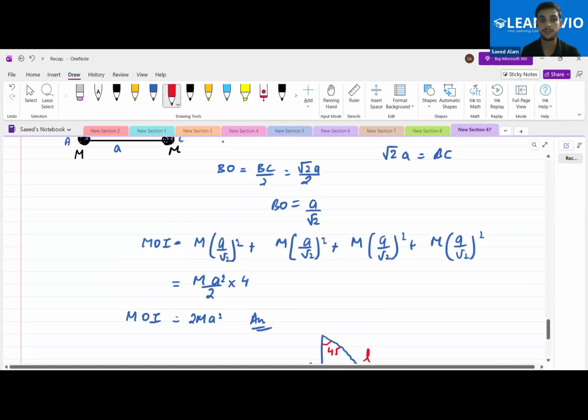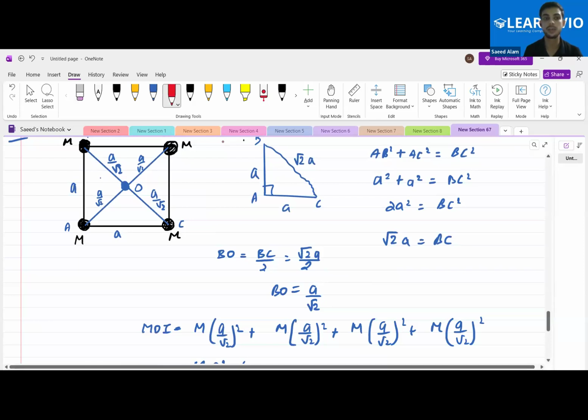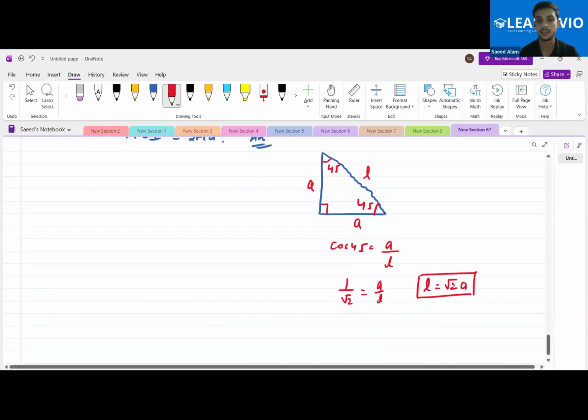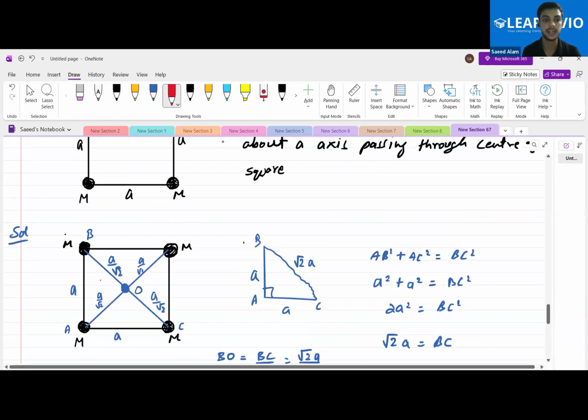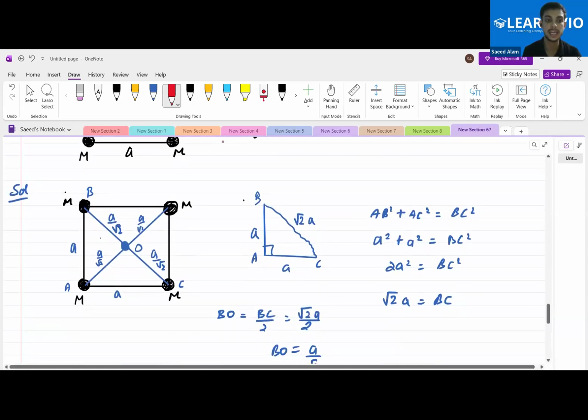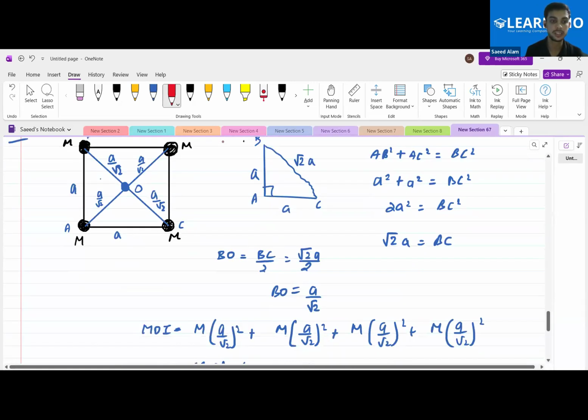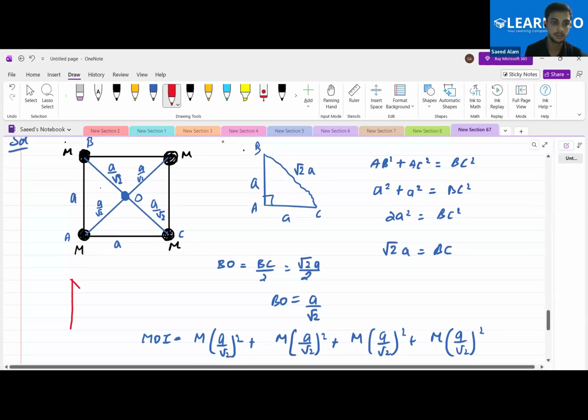And you can calculate this direct distance as well. How? Just draw this triangle, BAO.